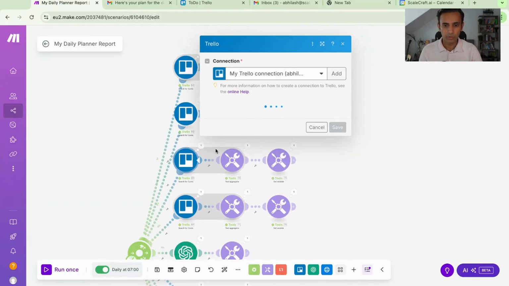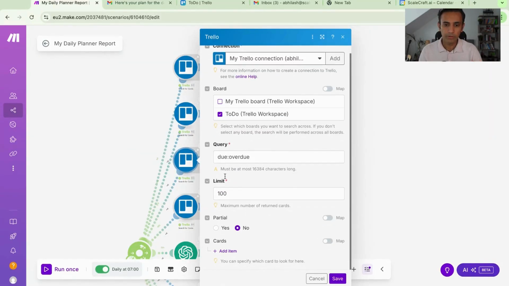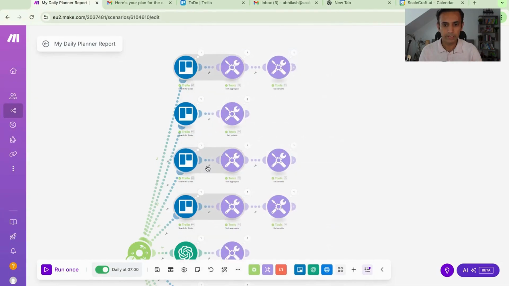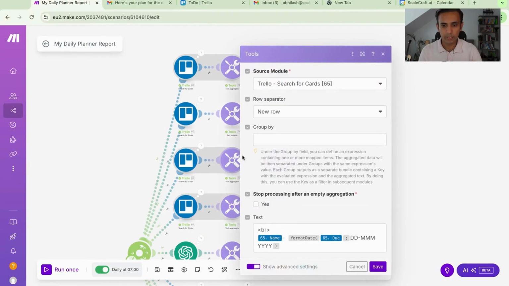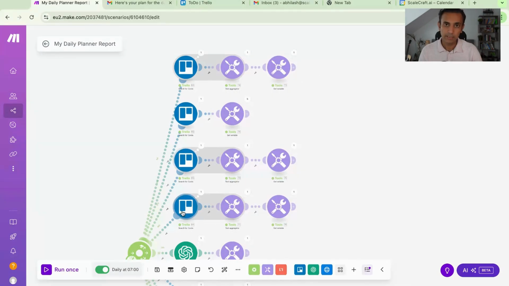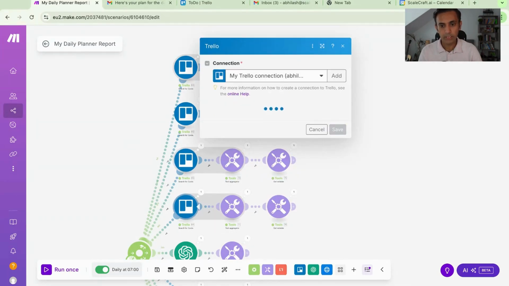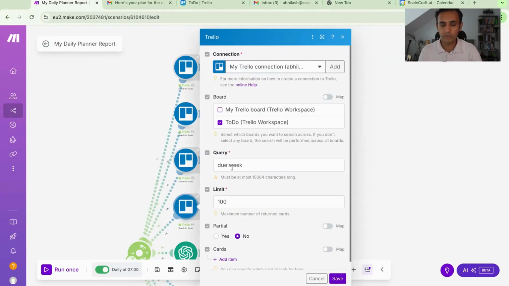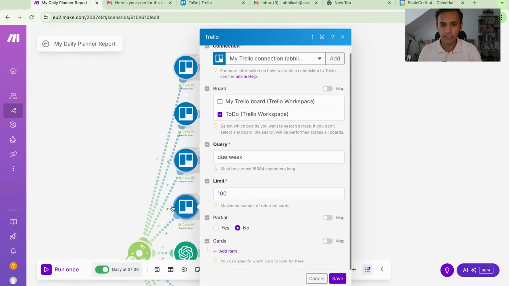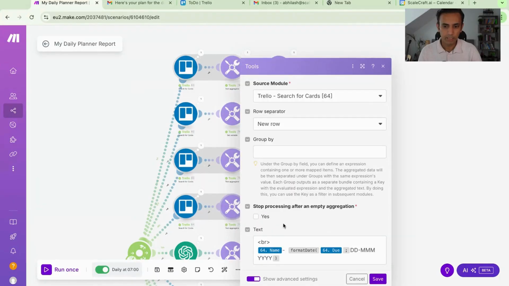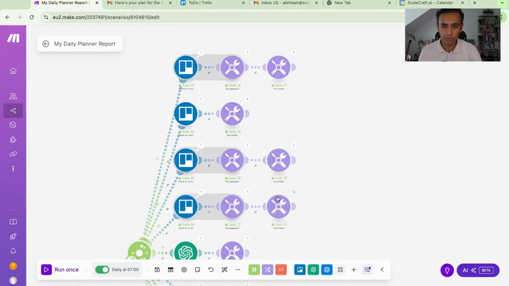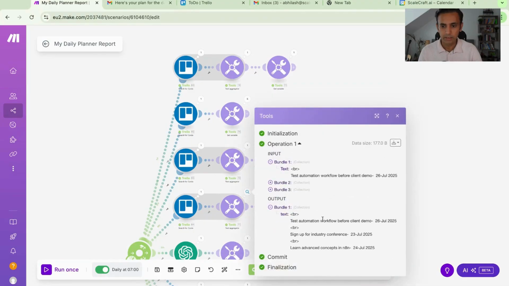Next, it goes on to all the cards which are overdue and again lists them together, except the change is that it also adds a due date to this one. Next, it goes into all the tasks which are due soon this week, right? So due this week. And again, it goes on to aggregating them similarly using the due date. So finally, what you get is something like this: a task and the date, line separator, and then again task and the date.